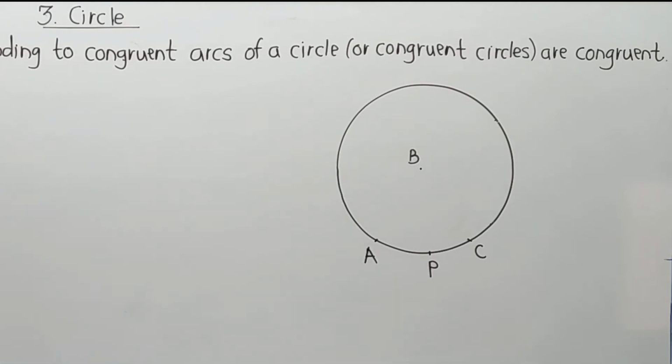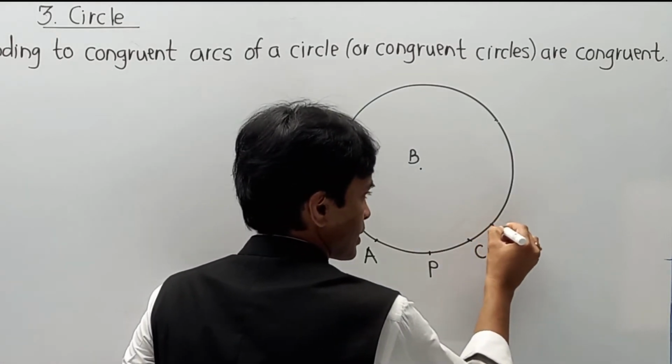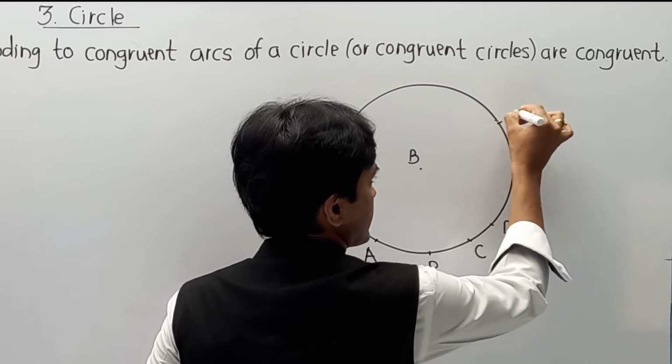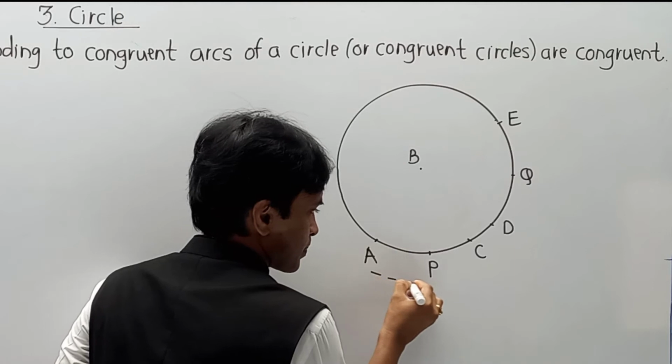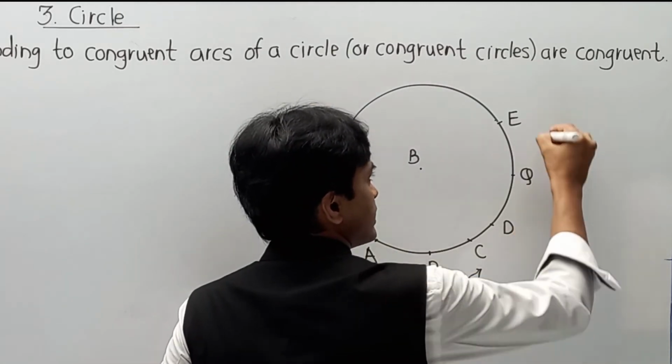And the second arc we take exactly congruent to it, which is arc DQE. So I have taken two arcs: one is arc APC and the other is arc DQE.